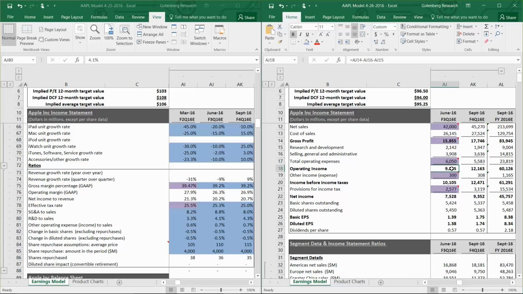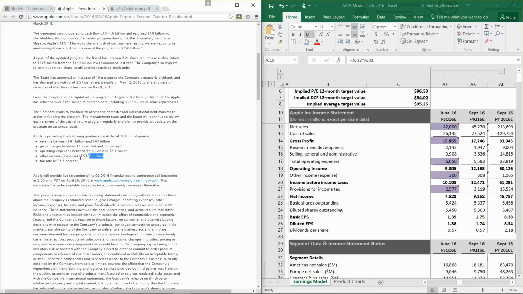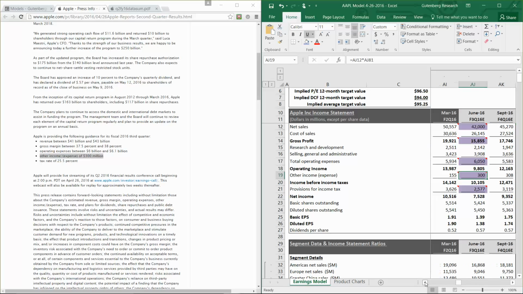That gets us down to the operating income line. Then for other income, management gave guidance of 300 million, which, last quarter they gave guidance of, I believe, 325 million, and it ended up being 155. So the guidance isn't great on this line, but it's not a huge contributor to overall earnings, so we're not too concerned with it.